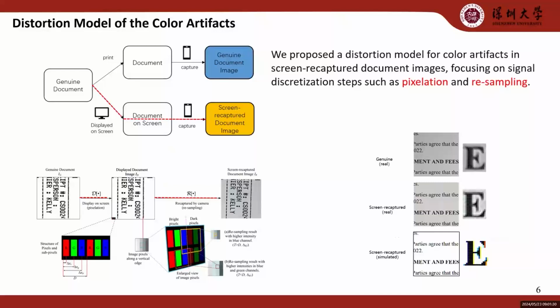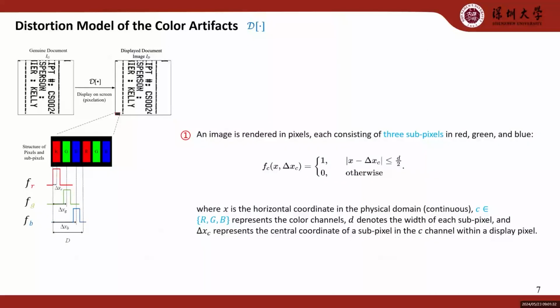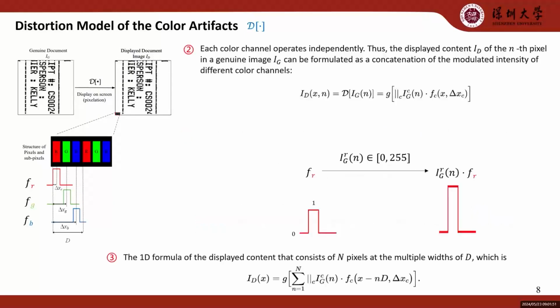our theoretical distortion model. Firstly, we simulated the intensity output of each color subpixel on the screen through an ideal spatial light modulation process. Each subpixel's intensity can be viewed as a rectangular function, reflecting the spatial distribution of brightness for each color channel in the physical domain of display devices. We then described how these rectangular functions synthesize the color content of a pixel on the display. This process considers the independent operation of each color subpixel, combining the intensities of the red, green, and blue channels in parallel to form the final pixel color.